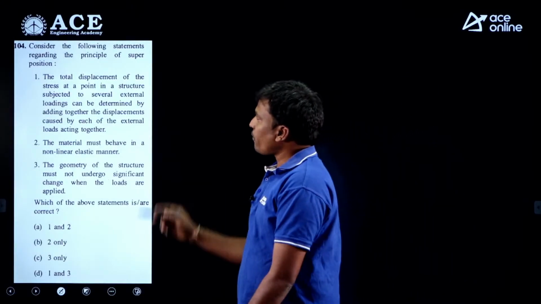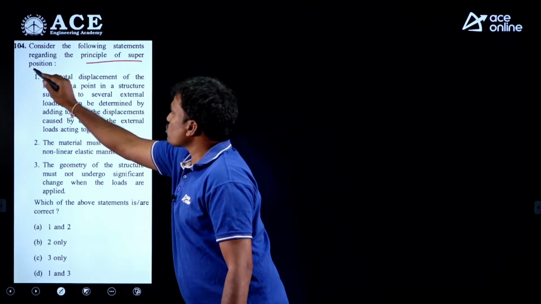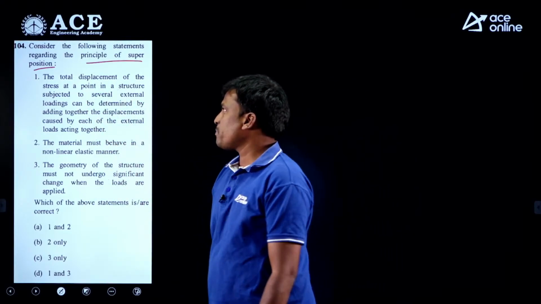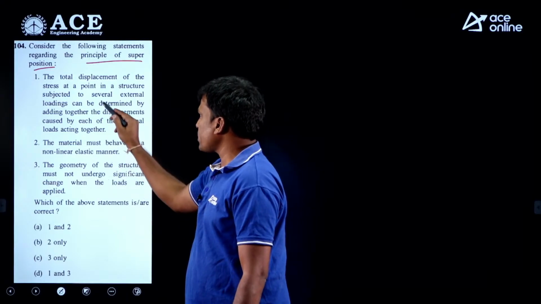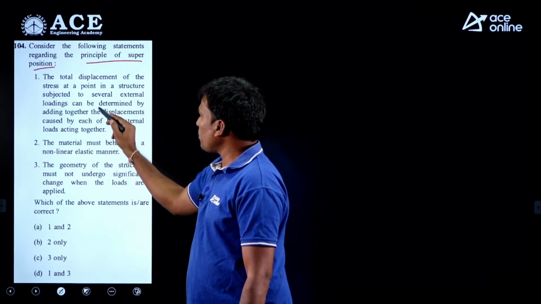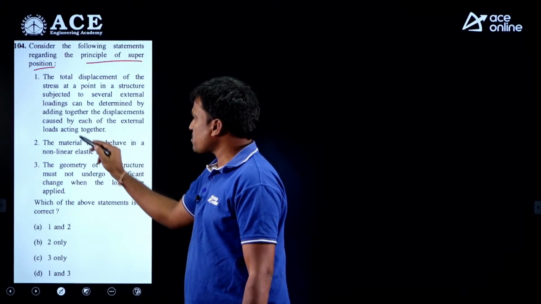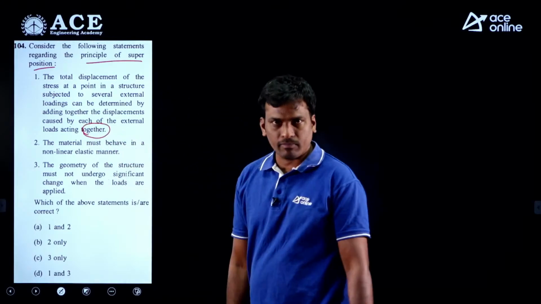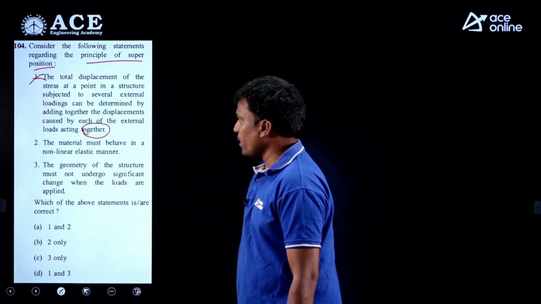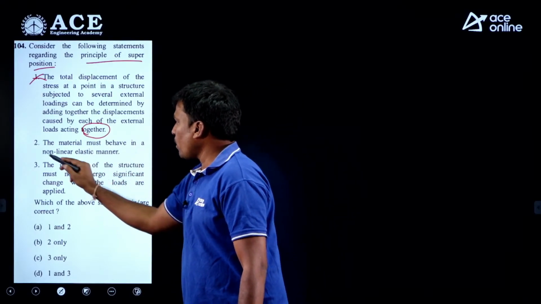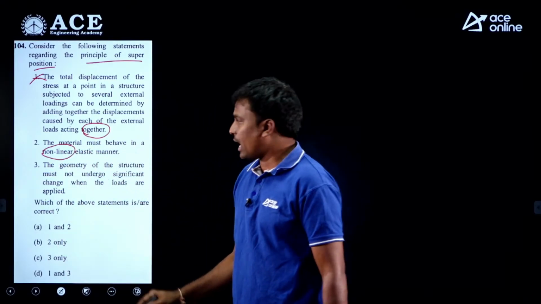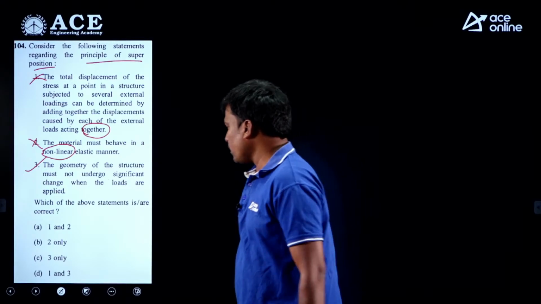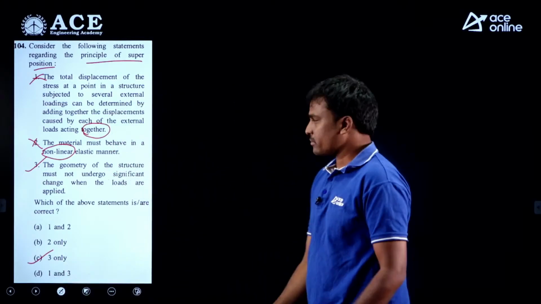Next question, consider the following statements regarding the principle of superposition. The first one: the total displacement or stress at a point in a structure subjected to several external loads can be determined by adding together the displacement caused by each of the external loads acting. This is not together, this is individually. So statement 1 is wrong. The next, the material must behave in a non-linear elastic manner; this is linear elastic. So 2 is also wrong. Then the only option is 3. So option C is correct.